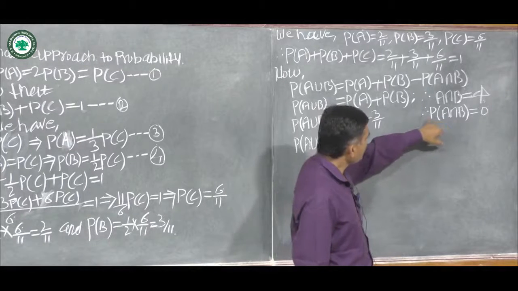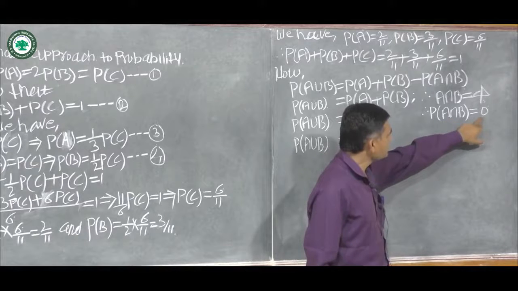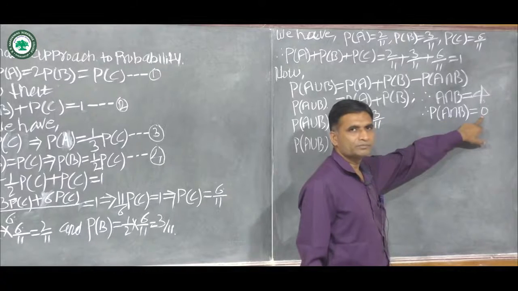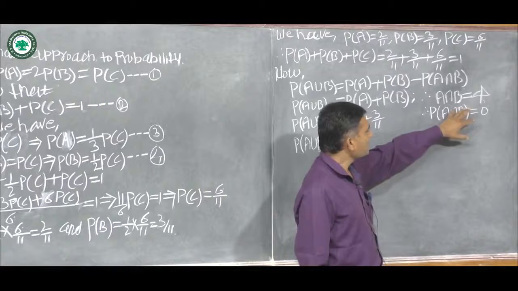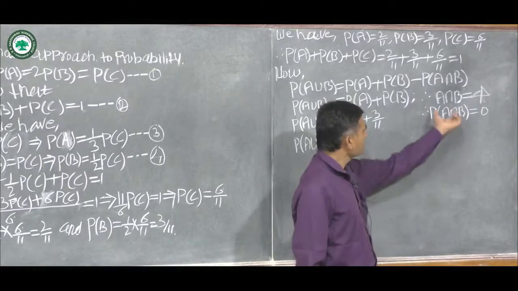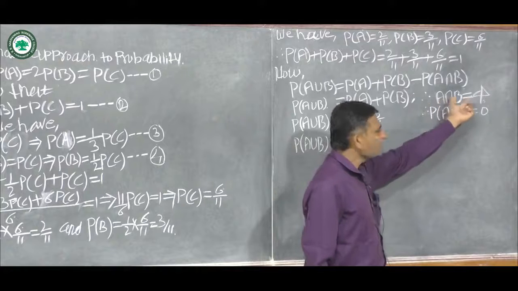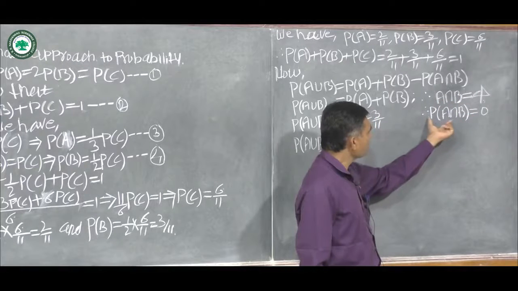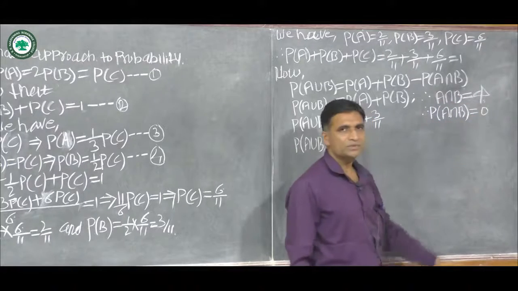Therefore probability of A intersection B is equal to 0. That is, we know that the probability of an impossible event is equal to 0. Therefore the event A intersection B is impossible, and probability of A intersection B is equal to 0.